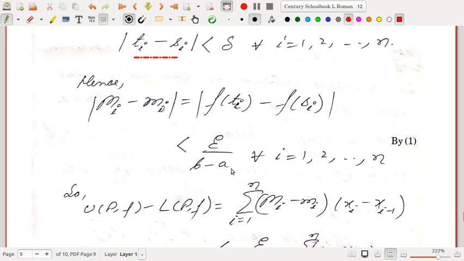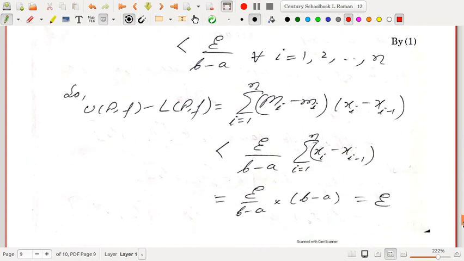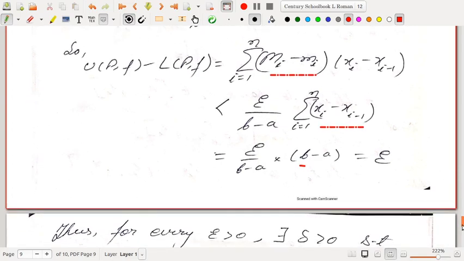So what is U(P,f) minus L(P,f)? It is the summation of (capital Mi minus small mi) into (xi minus x_{i-1}), and this quantity is strictly less than epsilon by b minus a multiplied with the sum of the lengths, and this sum, as you know, is b minus a. So it is ultimately less than epsilon. U(P,f) minus L(P,f) is less than epsilon.